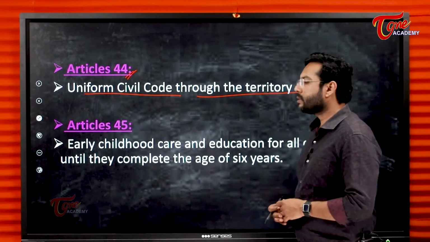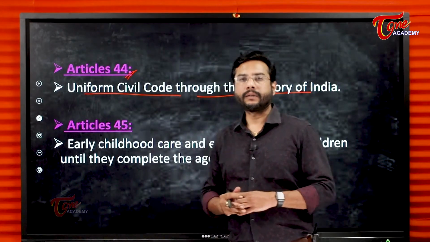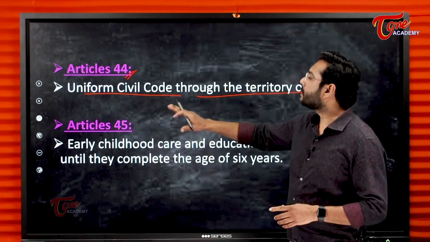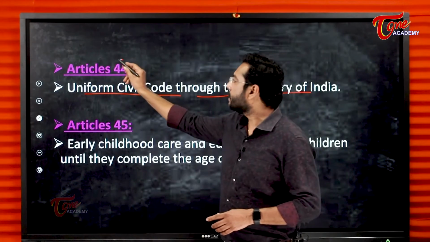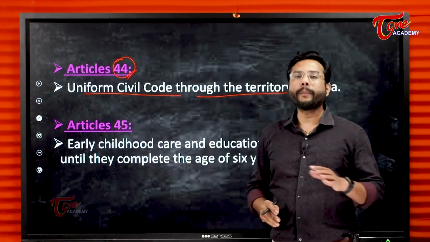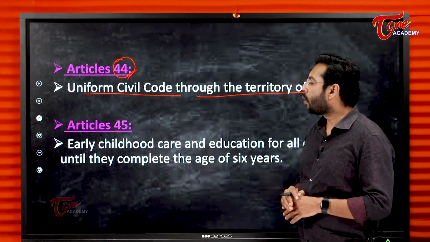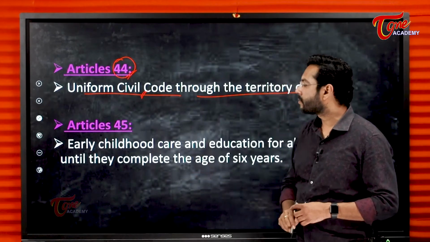So on these lines only, we have removed the system of triple talaq. So uniform civil code under Article 44 is very important. It brings a uniformity in the territory of India in terms of code, that is civil code.